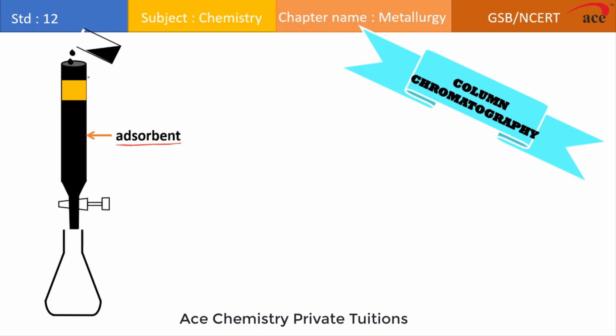And any kind of chromatography, if you'll see, consists of two phases. One is what? Mobile phase, which is acting as adsorbate, and one is what? Stationary phase, which is acting as adsorbent. So this column, students, if you'll see, is filled with the stationary phase, which is the adsorbent, and from here we are taking what? Adsorbate, that is the mobile phase.